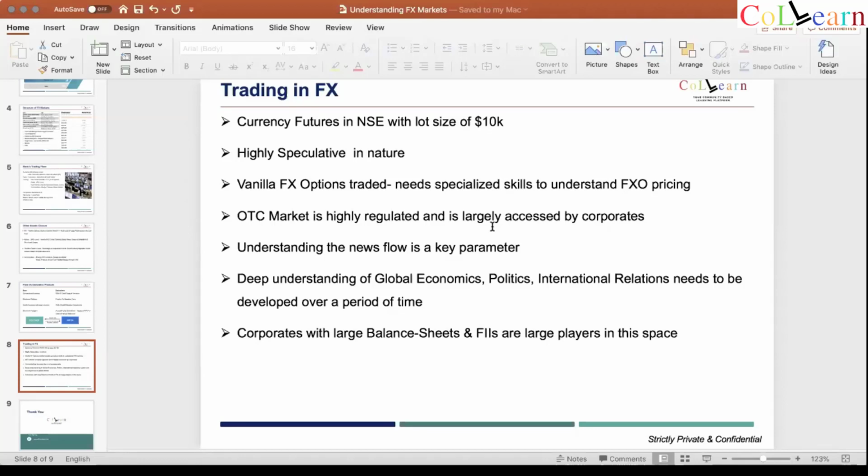On the retail segment, from a trading perspective, I think this is the lot size of $10,000 in equity futures, but you compare it with an OTC market, which is highly regulated, which means that if you are running a company,